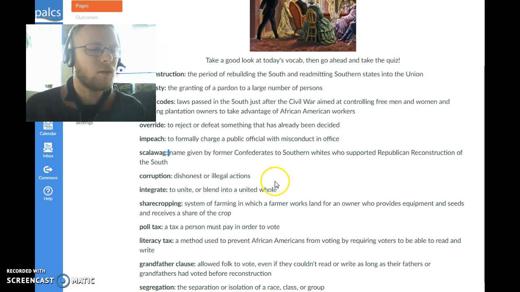Integrate means to unite or blend into a unified whole. Sharecropping was a system of farming in which farmers worked land for an owner who in turn provided that farmer with equipment and the seeds needed, and in return they would receive a share of the crop. So it's kind of like land renters. Sharecropping.